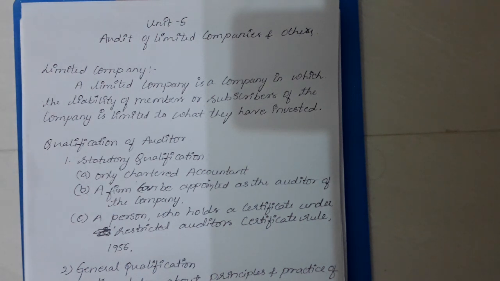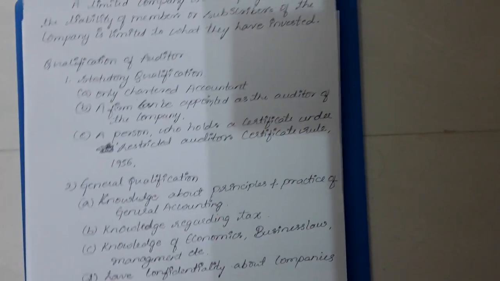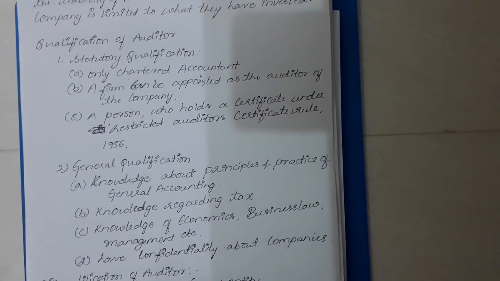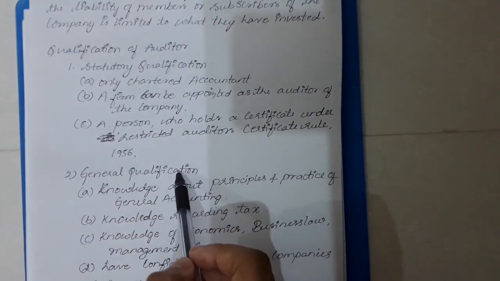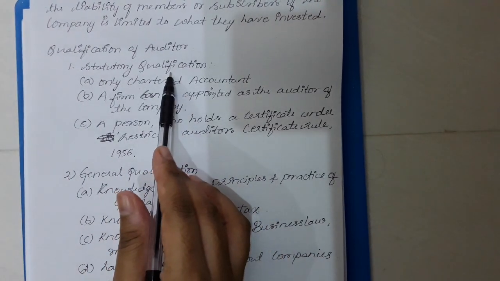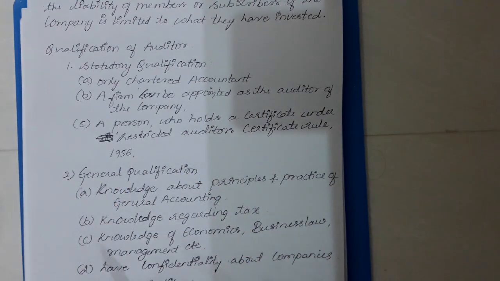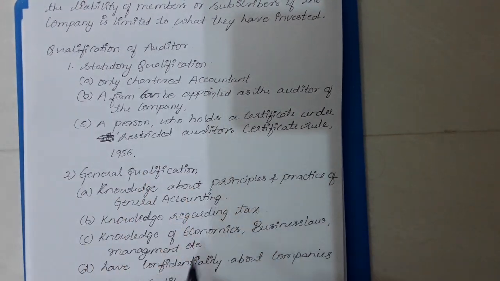Next, what is the qualification required for being an auditor? First is the statutory qualification and then the general qualification. Statutory qualification, according to the law: only a chartered accountant is qualified to act as an auditor of the company.